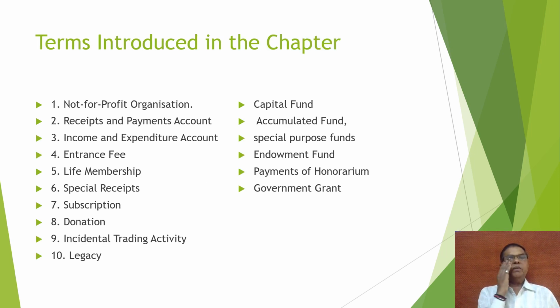So here the most important terms were introduced in this chapter, and various terms we have used in these chapters are: not-for-profit organization, receipts and payment account, income and expenditure account, entrance fee, life membership fee, special receipts, subscription, donations, incidental trading account, legacies, capital fund, accumulated fund, special purpose fund, endowment fund, payment of honorarium and government grant. So these are all very important terms which are used in case of non-profit making organizations.